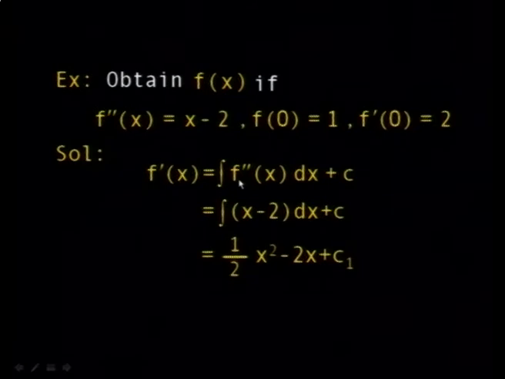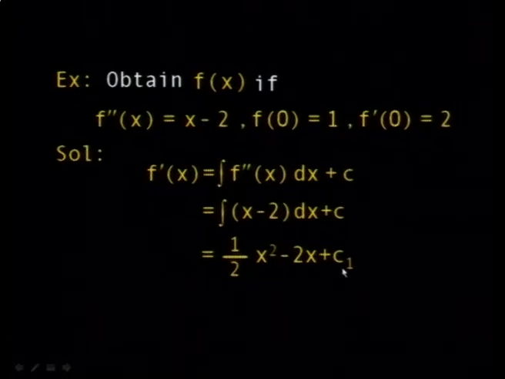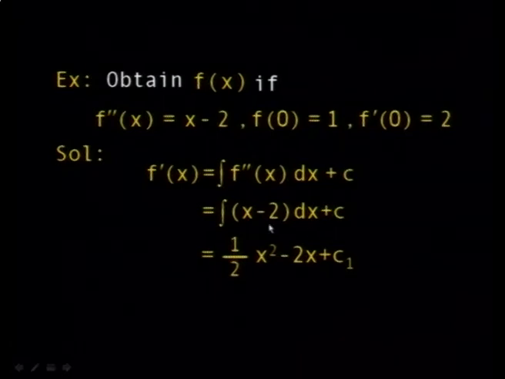Of course, it's not important whether c comes here or there. We've seen before that the integral of f double dash of x dx is equal to f dash of x plus c. Whether you put minus c or c doesn't matter. So you start from here and you integrate x minus 2. When you integrate x minus 2, you can add another constant, and we call it c1. If you don't call it c1, you call it c, it doesn't matter. It's an arbitrary constant. So you integrate this, you get half x squared minus 2x.